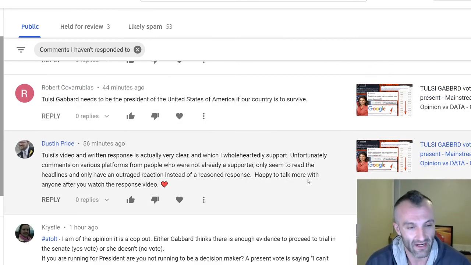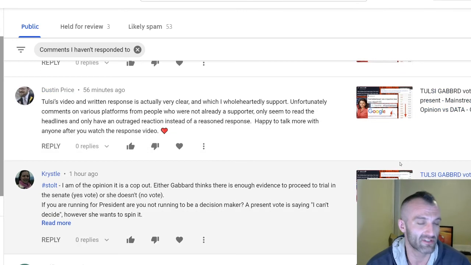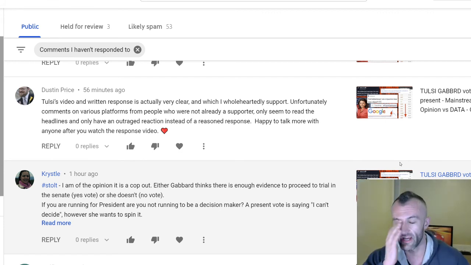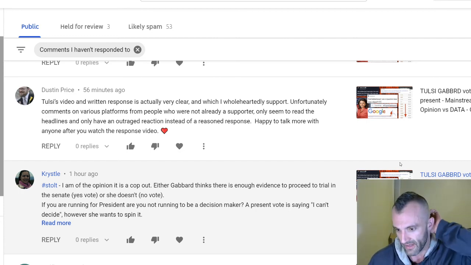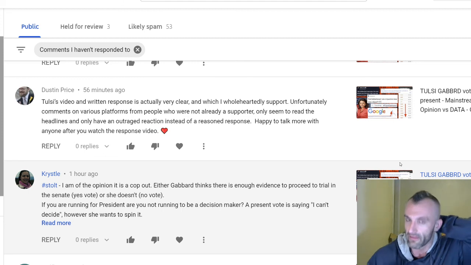Another comment: Tulsi Gabbard needs to be president of the United States of America if the country is to survive, potentially. It would be interesting to see her and Yang. I don't think this is actually, so the impeachment thing happened, but it's the House, and the Senate has to go. I think this is actually beneficial to Trump. I'm not supporting a Democrat or a Republican; I'm not Democrat or Republican. I think this can be beneficial to Trump because it has to go through the Senate. It's probably not going to go through the Senate, and he can still run, I believe, for the next election.